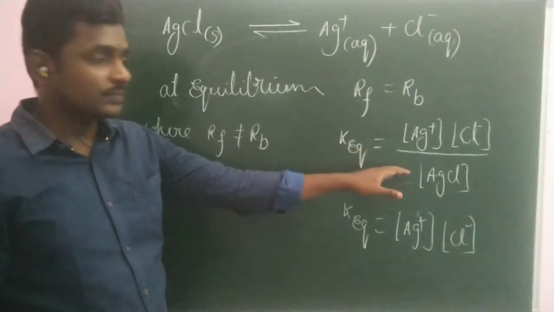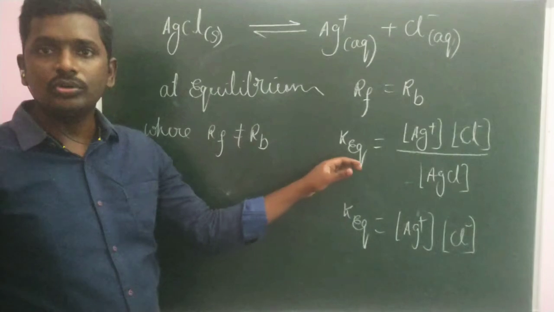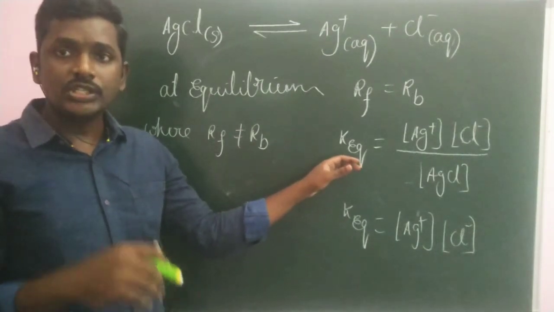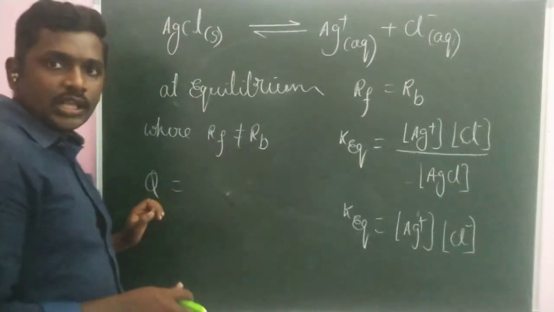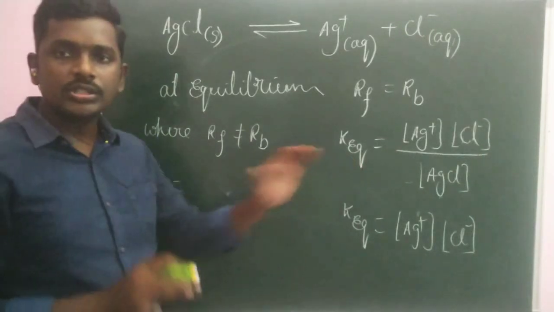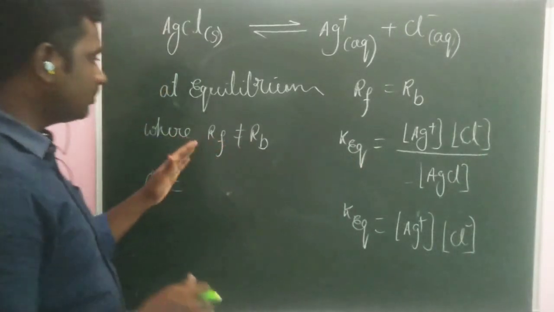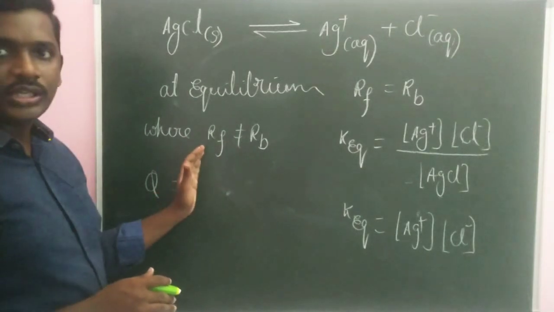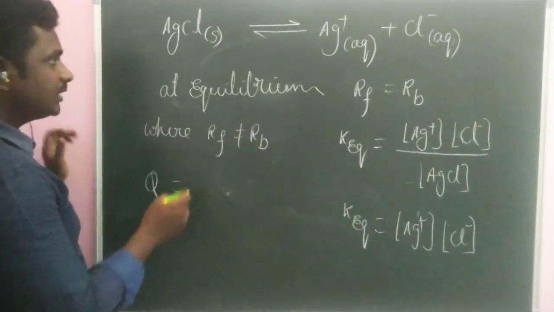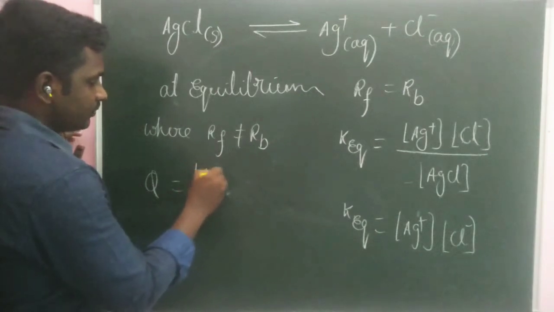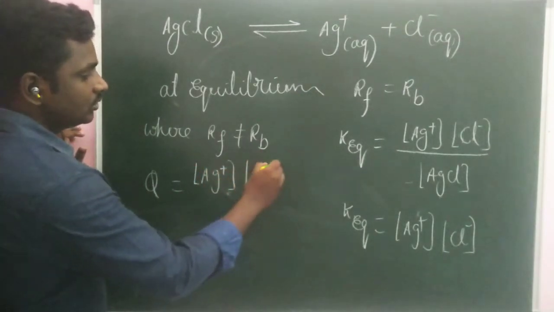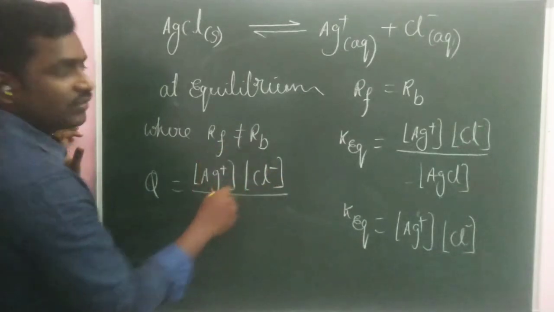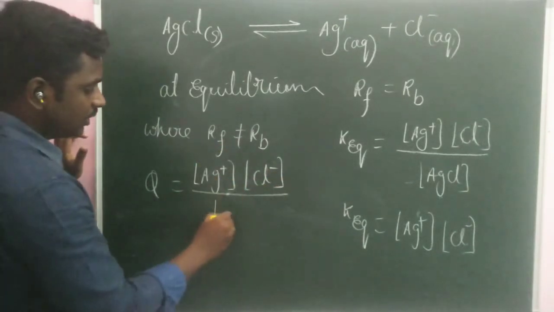But there is a difference. Q may not be equal to the equilibrium constant if it is not at equilibrium. If the reaction is at equilibrium, the reaction coefficient Q and the equilibrium constant will be the same. Because I am taking a state where the rate of forward reaction is not equal to backward, I am writing this expression, that is Q, the reaction coefficient, which is the ratio between concentration of products to reactants.